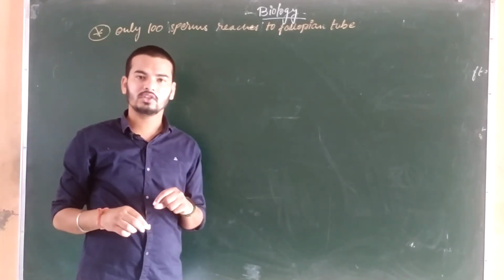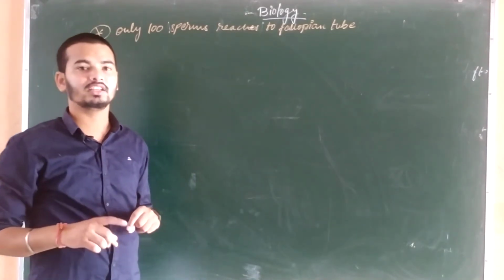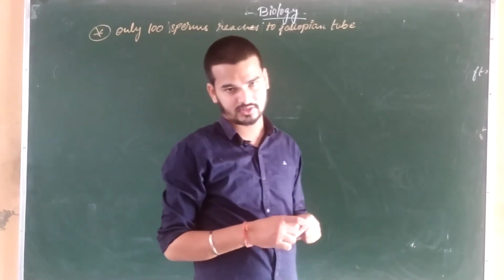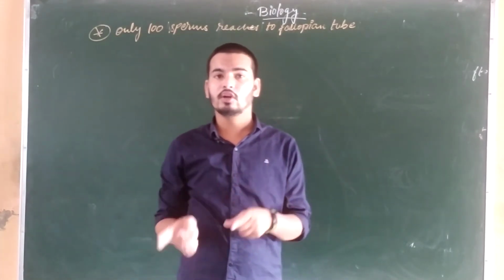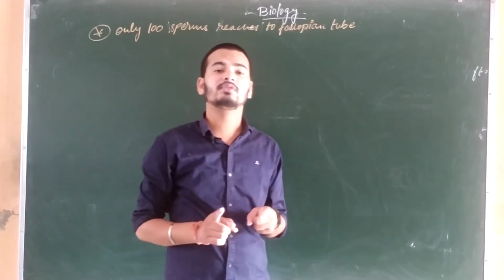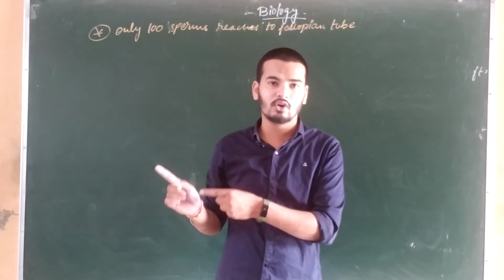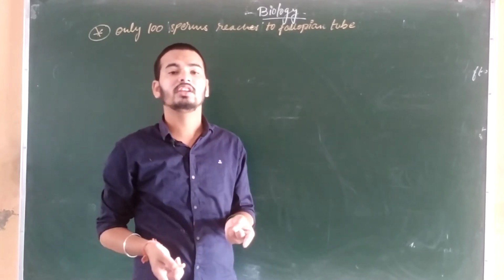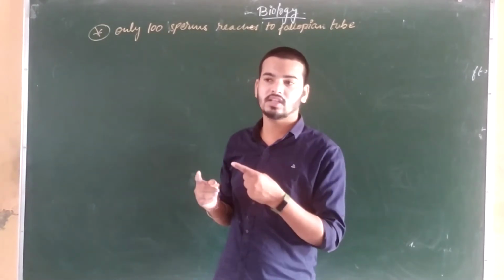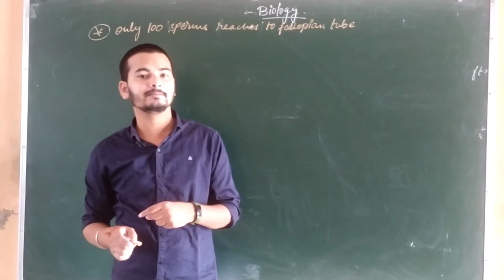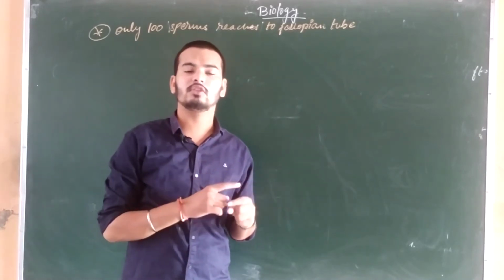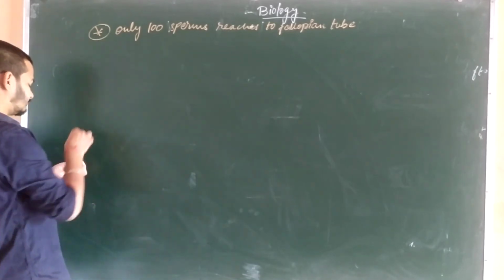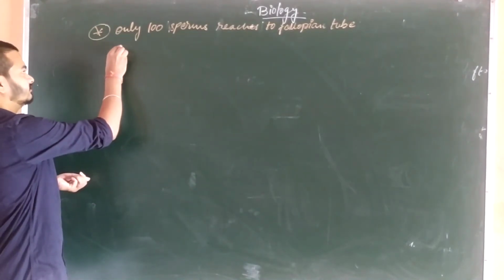Reaching the fallopian tube in the female reproductive tract, the sperms undergo certain physiological changes. Okay, before these changes, the sperms are not able to fertilize the ovum. So in order to get functionally active, to achieve fertilization, the sperms undergo certain physiological changes, and these collective changes are known as capacitation.